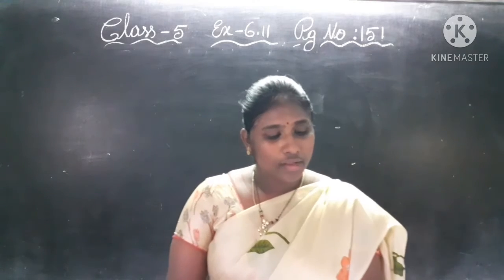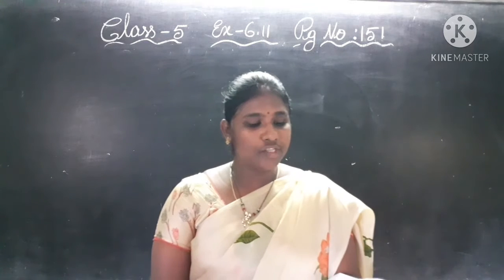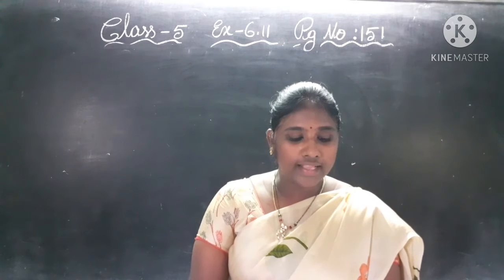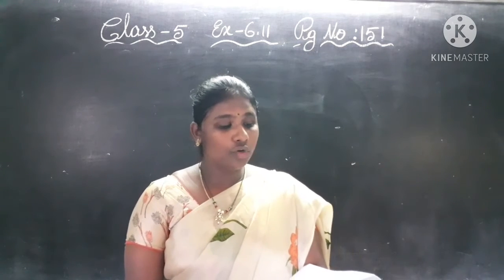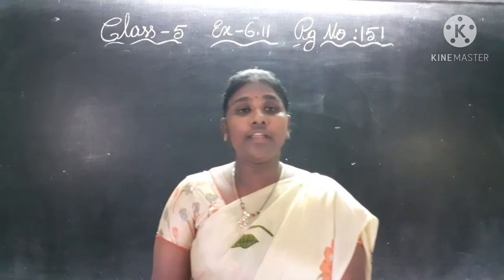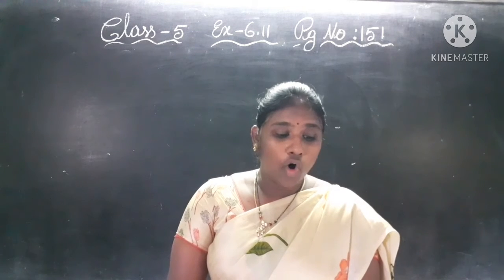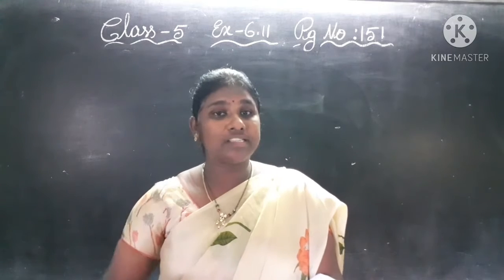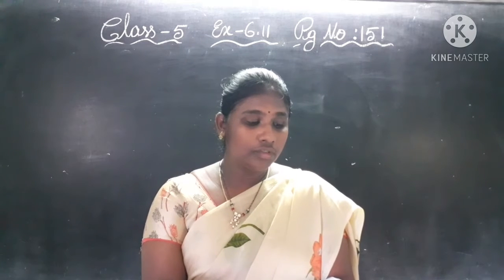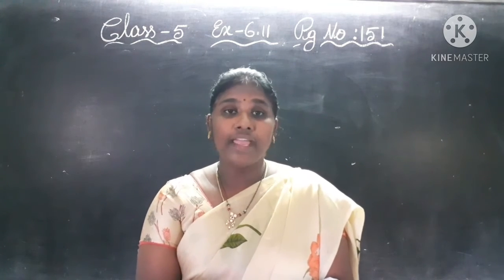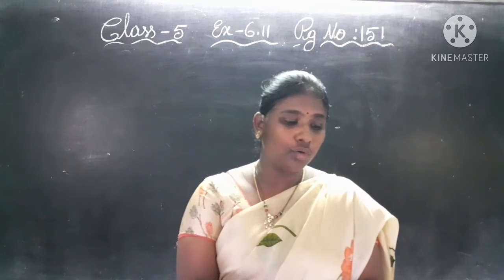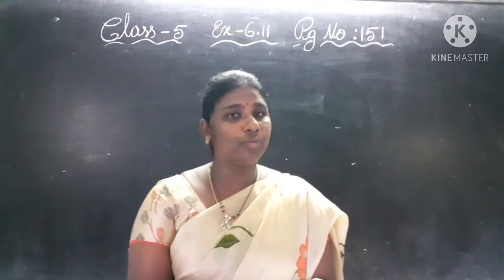Let's see the third question. Vijay buys 4 1 by 2 kg of cauliflowers. If each cauliflower weighs 1 by 4 kg, how many cauliflowers does he buy? So total cauliflowers weight is 4.5 kg. Each cauliflower weight is 1 by 4 kg. How many cauliflowers does he buy? So like the first question, you can do this one. Weight of cauliflowers 4.5 kg, weight of each cauliflower 1 by 4 kg, number of cauliflowers is equal to 4 1 by 2 divided by 1 by 4. Do it, you will get the answer.